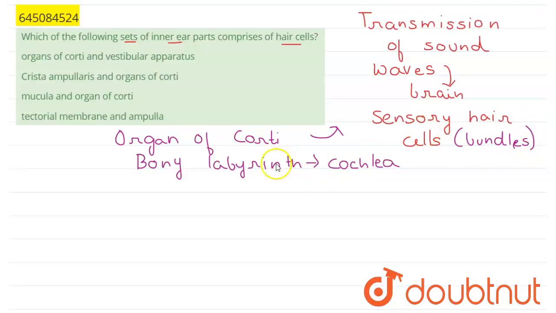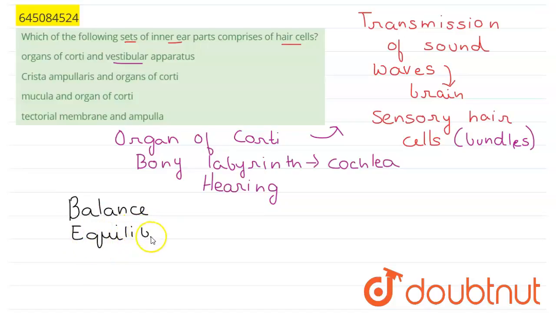So this organ of Corti, which is also known as the organ of hearing, is obviously part of the answer. Now, if we see the first option here, organ of Corti and vestibular apparatus: the vestibular apparatus is also known as the organ of balance, and it is concerned with maintaining the balance and equilibrium of the body, and it does not possess sensory hair cells required for transmission of sound waves. So this first option is a wrong option.